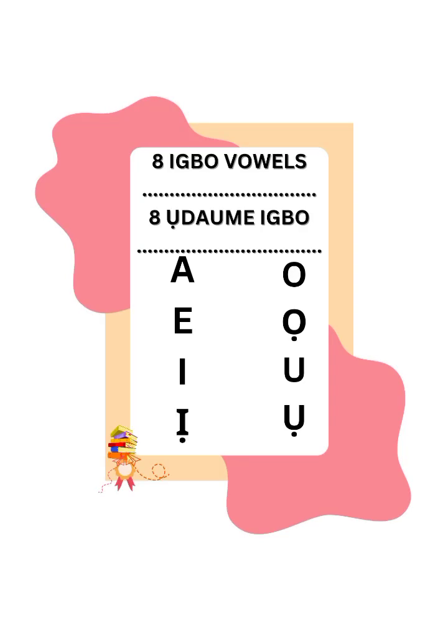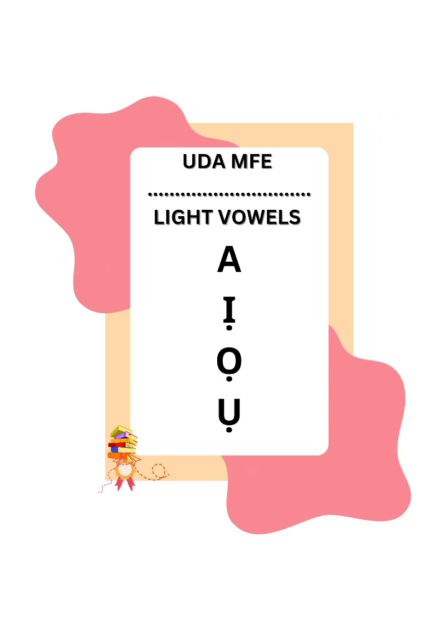Let's talk about the Igbo vowels. Igbo language alphabets are divided into two main parts, which are consonants and vowels. Mgbochiume na ụdaume. Mgbochiume is called consonant and ụdaume is called vowels. Today we are going to be focusing on ụdaume Igbo, which is the Igbo vowels.